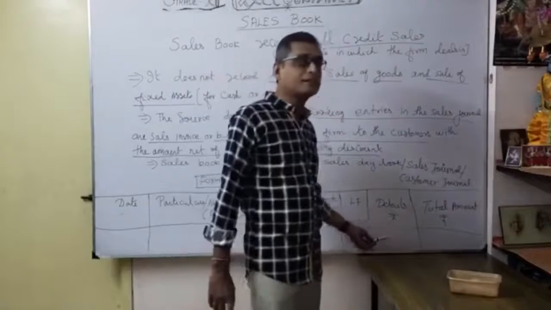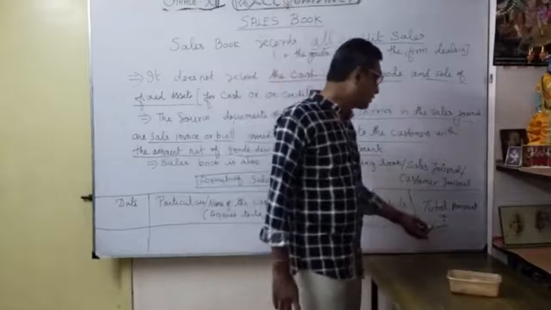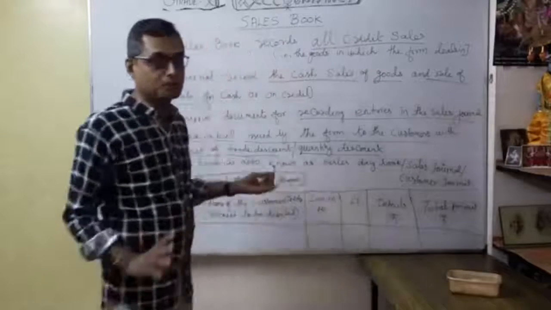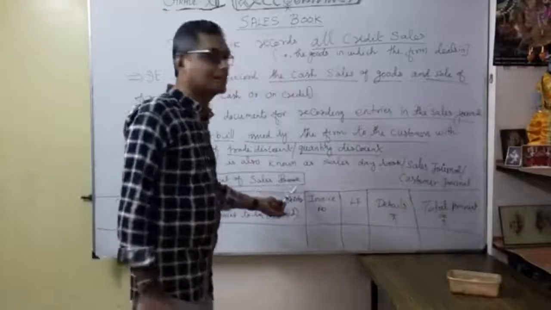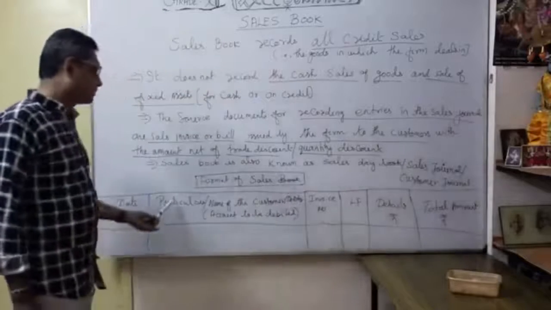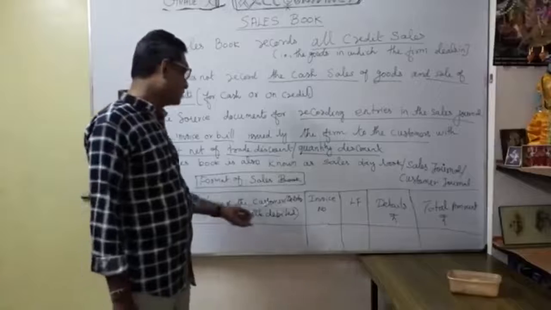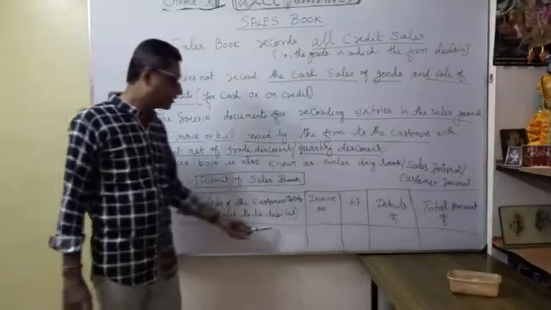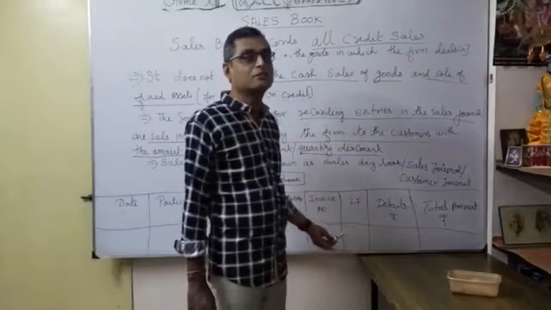Thereafter, any trade discount, so only the net amount you are going to record in the total amount. This format is similar to the purchase book, in the same manner here also as a sales book. Here the date column, particulars means the name of the customer to be debited, that's what I am going to mention here. The invoice number column is very, very important.